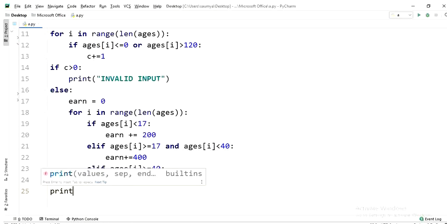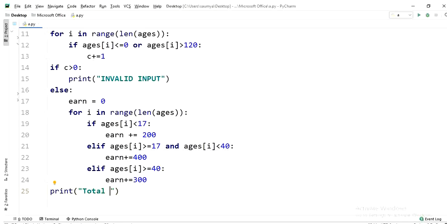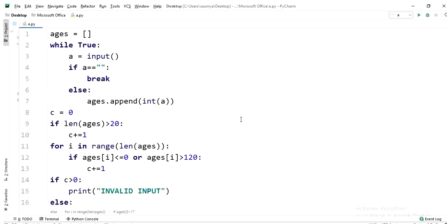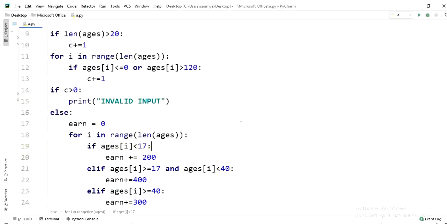So just do print. The format given to us was total income, comma, earned, comma, INR, right? So this is the code. I hope you understood the code, right? Let's run our code.